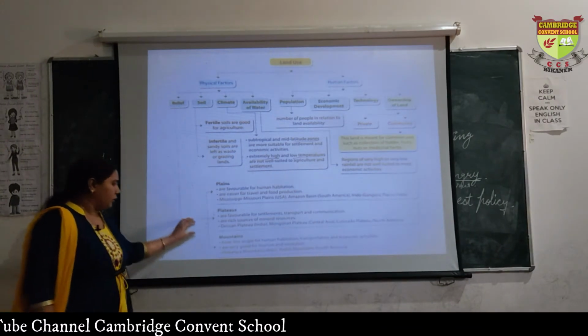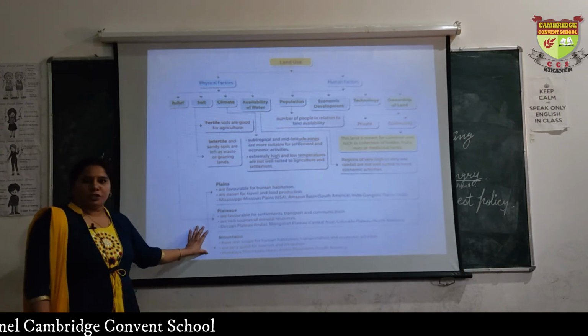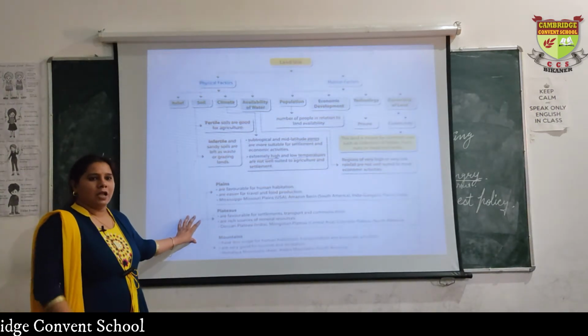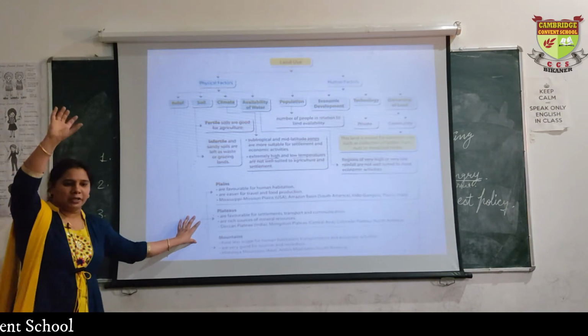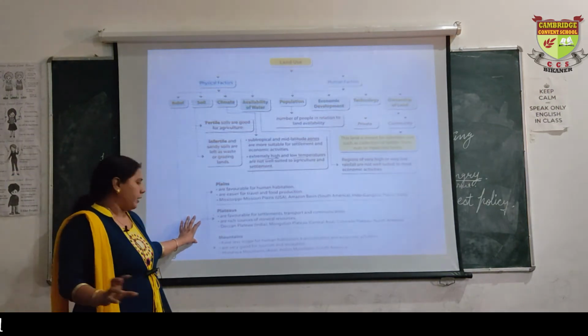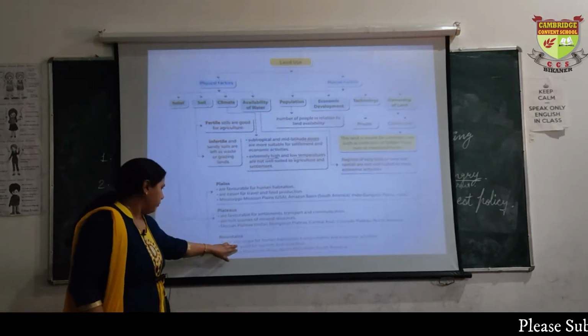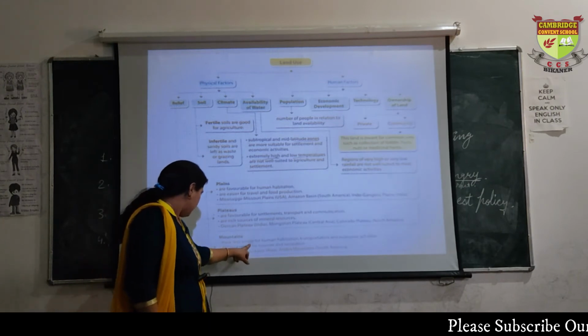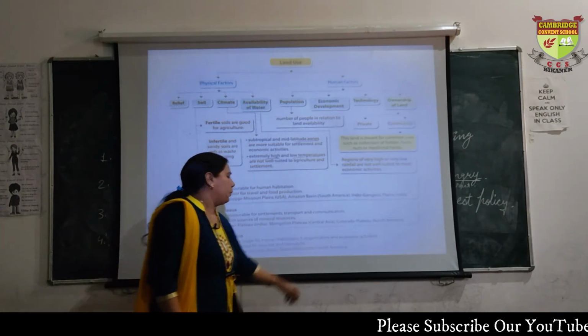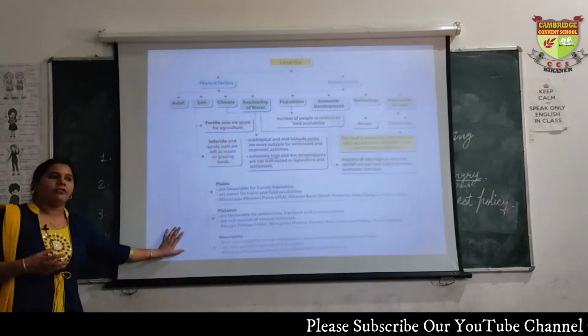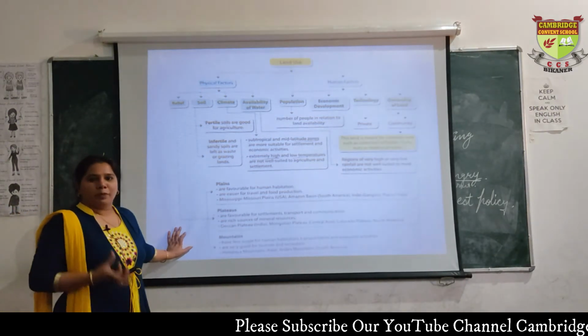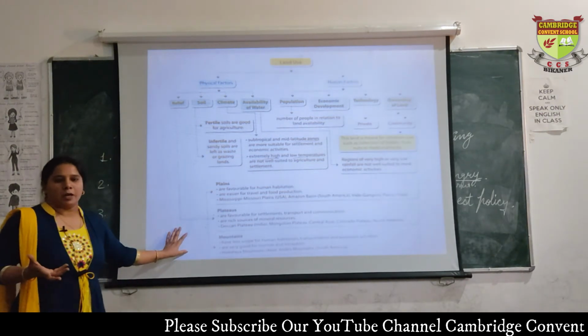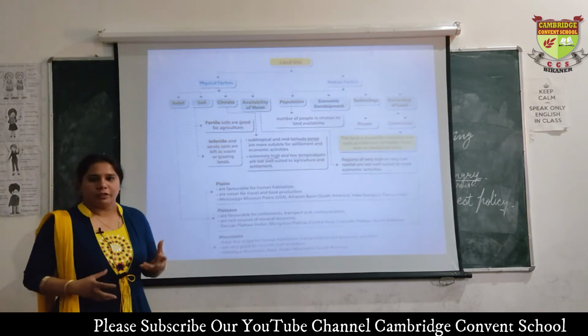Then comes the mountain. A mountain is a very highly elevated area and has much less scope for human activity. It is very difficult to stay in mountains or hilly areas because the land is uneven.